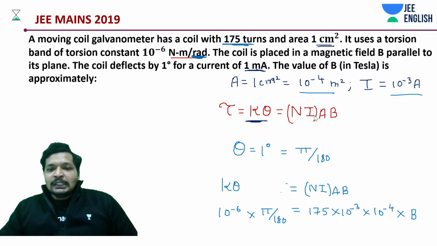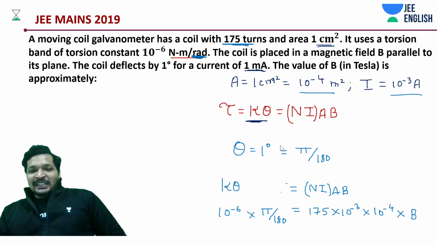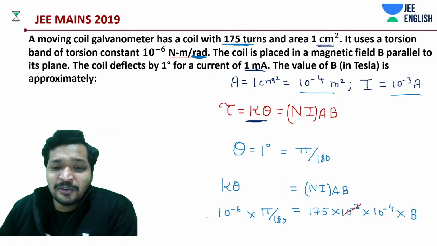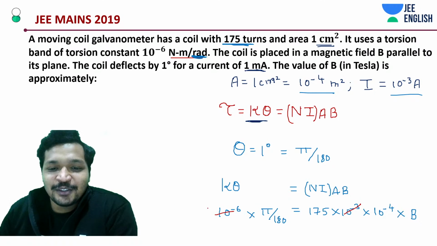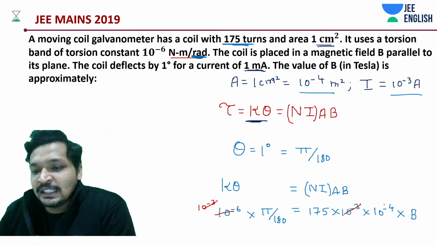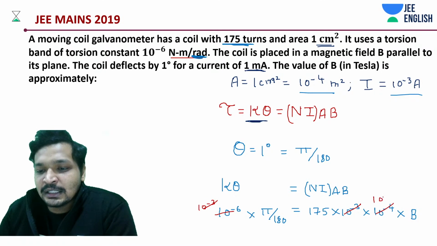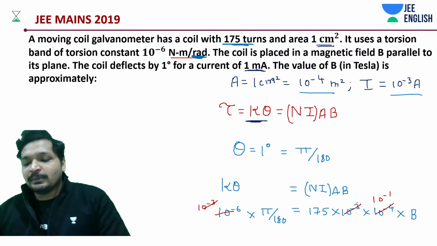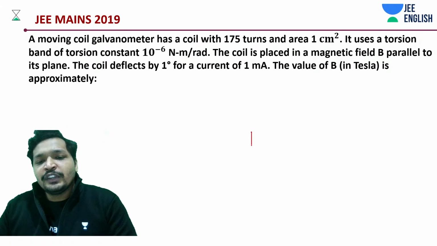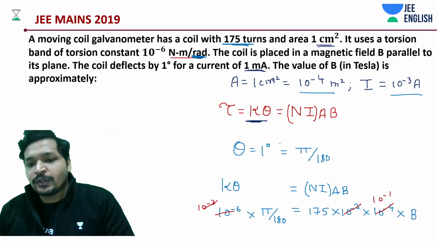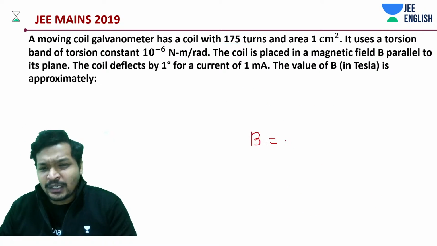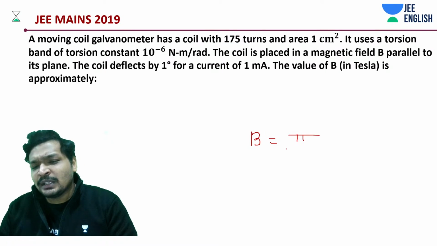Finally, we need to do some approximation. Again, no calculator, same old thing. Of course, there's a bit of a headache involved in this problem. So we have 10 to the power minus 3, 10 to the power minus 1 in this case. Let's do the approximation and conclude the calculation as quickly as possible. Every time we adopt some new technique to solve the problem quickly, and here also we'll do something like that.